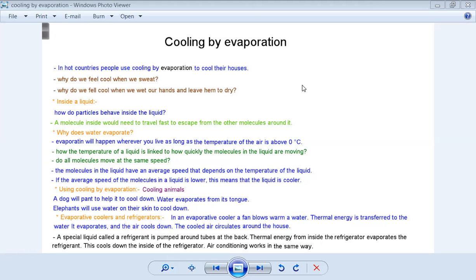Okay, when we add them together, how much do we get? 6.52. Okay, divided by 4. 1.63. Okay.